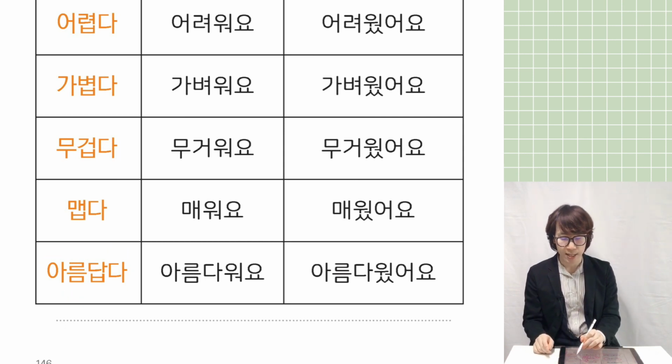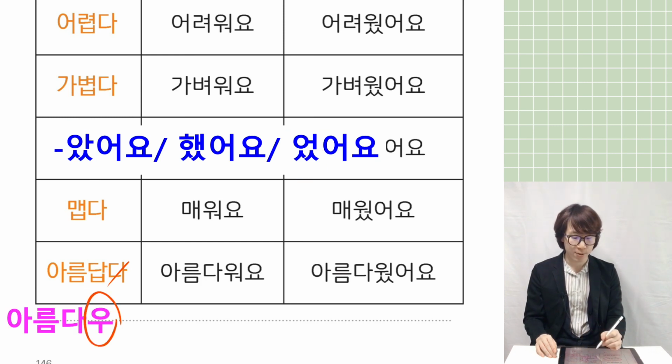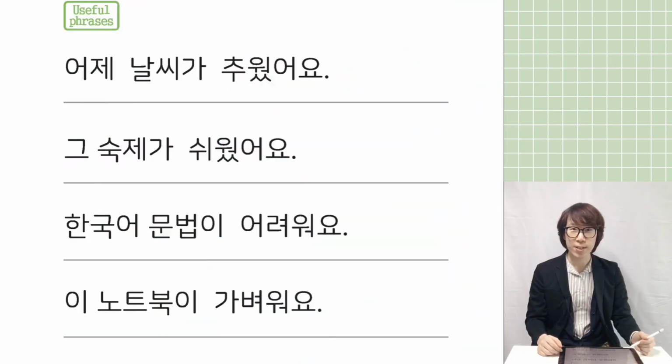How can you say? 다 is always out, and 답 meets the vowel. The 부 changes to u, so 아름다우, and then you can add 었어요. Because of the u, always follow 었어요. 아름다웠어요.